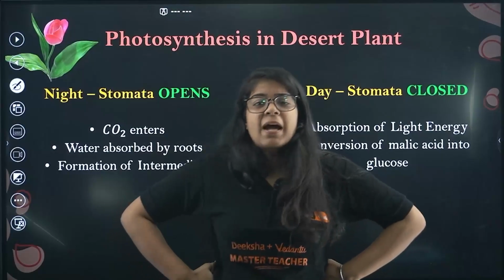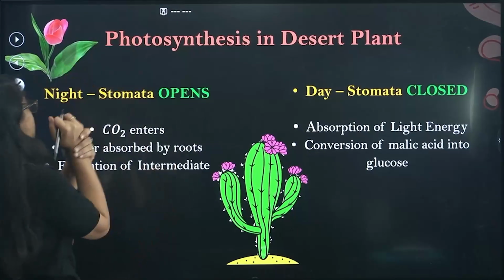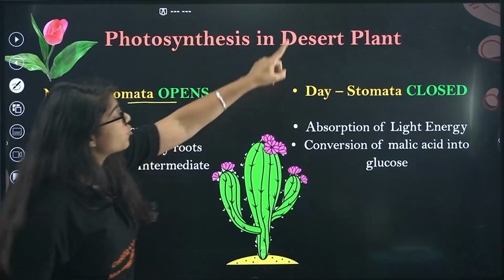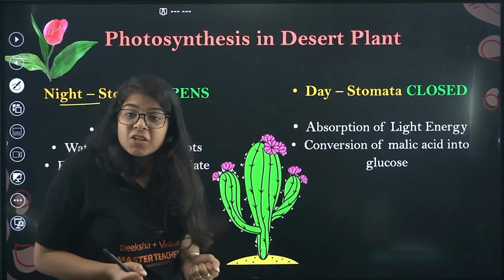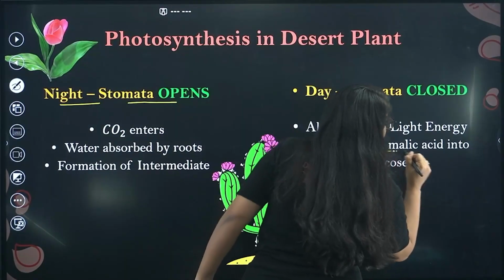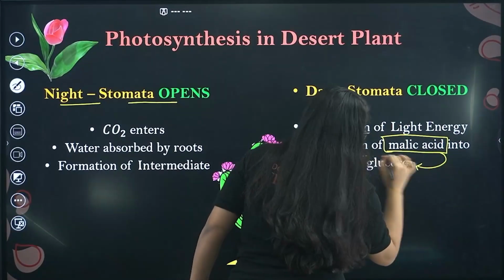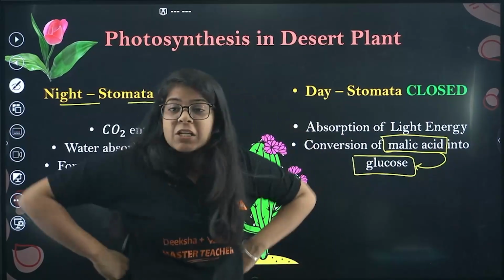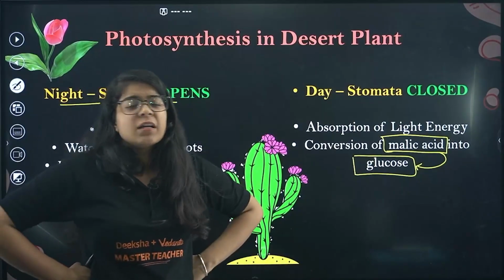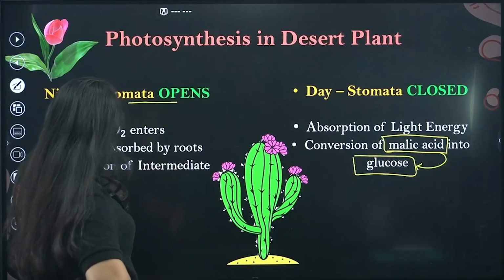Now, in desert plants, what happens? It's the reverse. In the daylight, stomata is closed. So absorption of light energy happens. There is something called malic acid inside these plants, so it is converted into glucose. Glucose is a form of energy and my plants need energy. So what happens in the daytime? Stomata is closed, or, I think I wrote that the wrong way around.